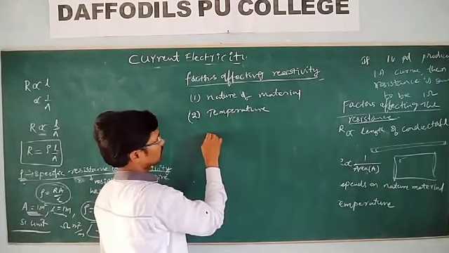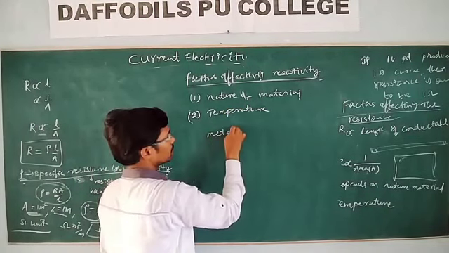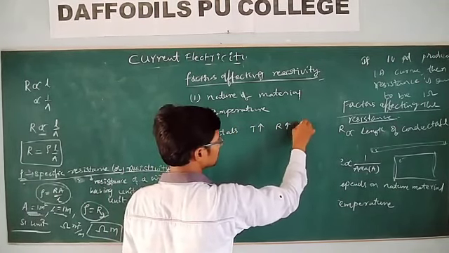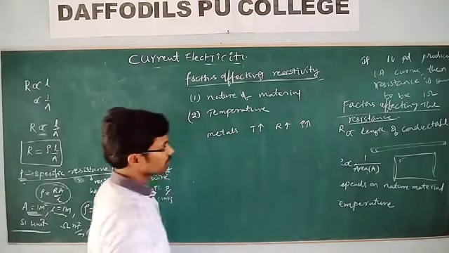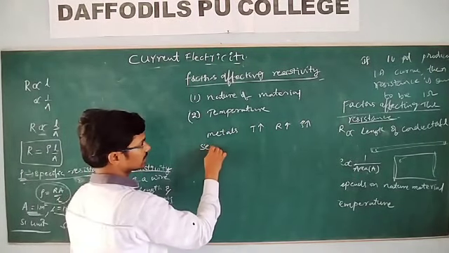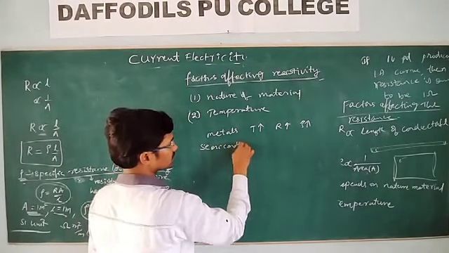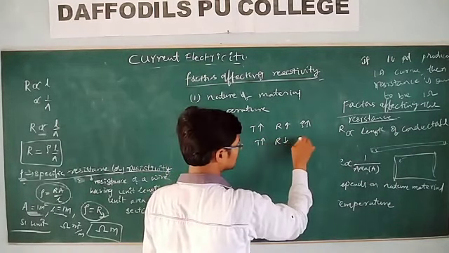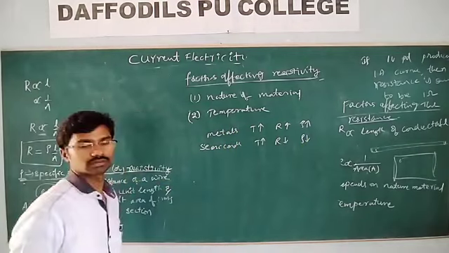Same as that one, for metals, if the temperature increases, resistivity increases. But for semiconductors, if the temperature increases, resistance will decrease, and resistivity also will decrease.